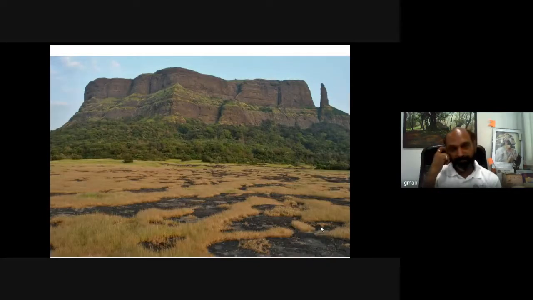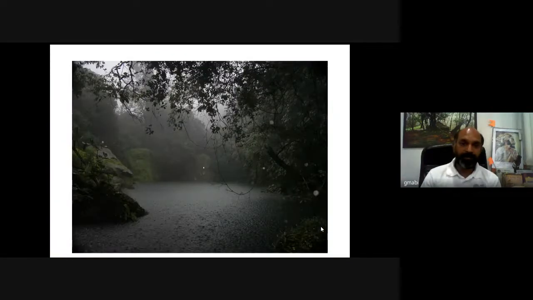Then there are different forts, which are again natural heritage of our country. Maharashtra has more than 500 or 600 forts, maybe forest forts or sea forts and so on. This is an ephemeral lake in part of the Western Ghats.